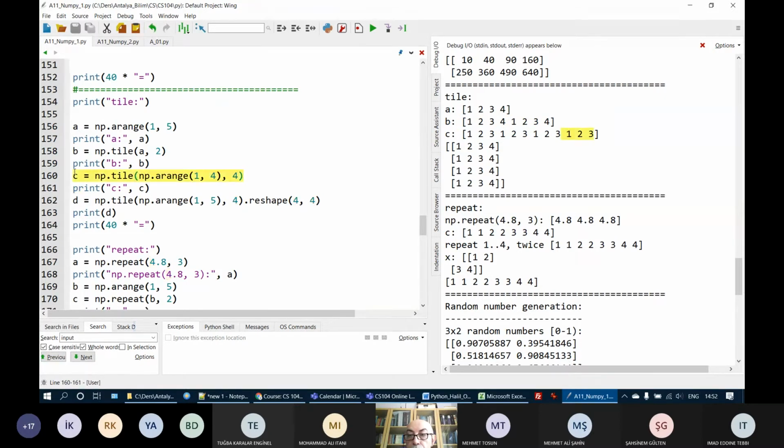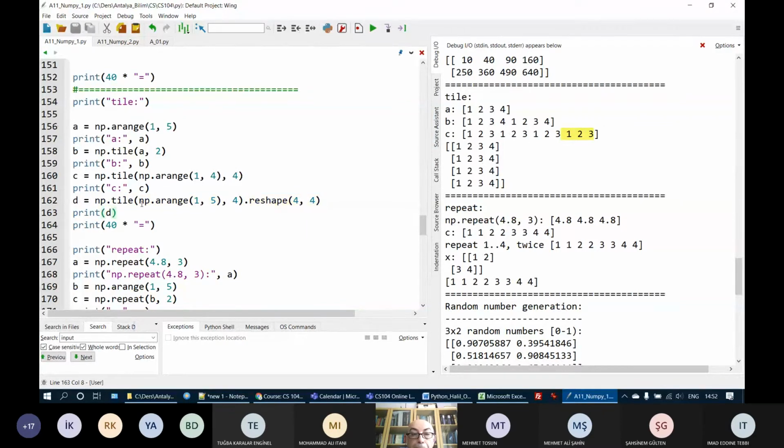So either I can get one array and write a number, or I can directly create the array as the parameter and write a number here to repeat the elements. Here again, I have my tile stuff, but I'm reshaping them.